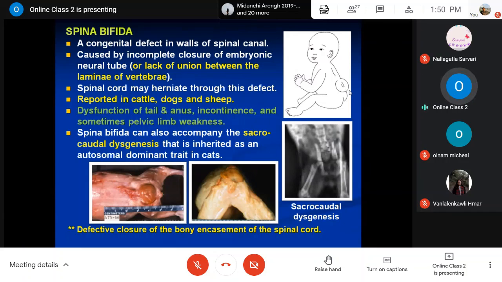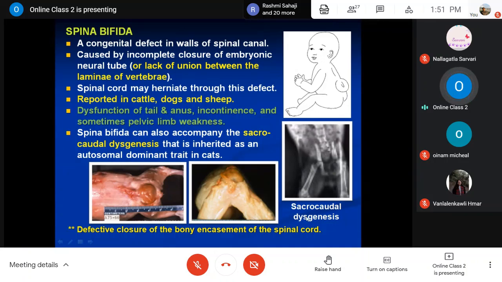This condition, spina bifida, can also accompany other conditions known as sacrocaudal dysgenesis, which is normally inherited as an autosomal dominant trait in cats. This is the picture of sacrocaudal dysgenesis.